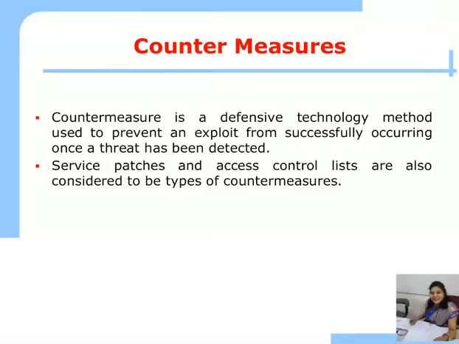So if this happens, what can we do? The next concept is countermeasures. A countermeasure is a defensive technology or method used to prevent an exploit from successfully occurring once the threat has been detected. Service patches and the access control list are also considered types of countermeasures. So if a threat is detected, then we are going to defend our system with the help of the countermeasures.